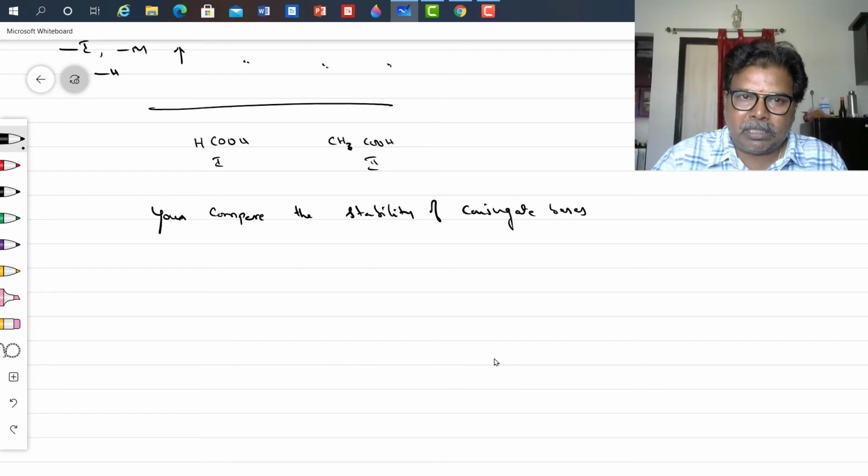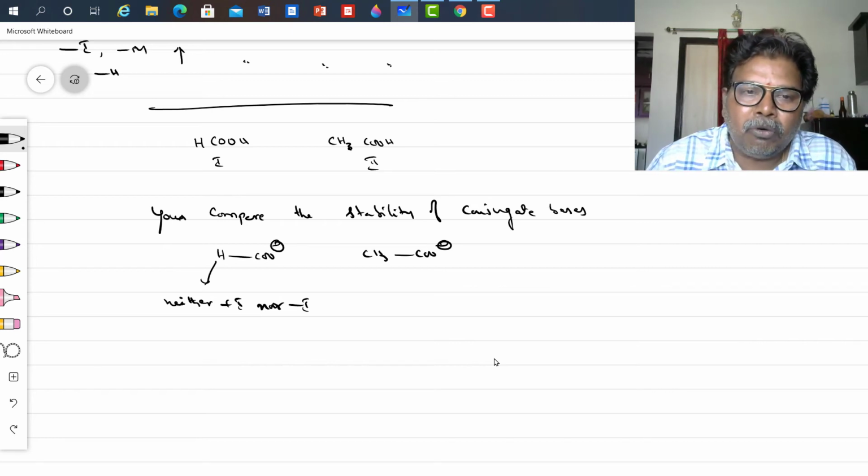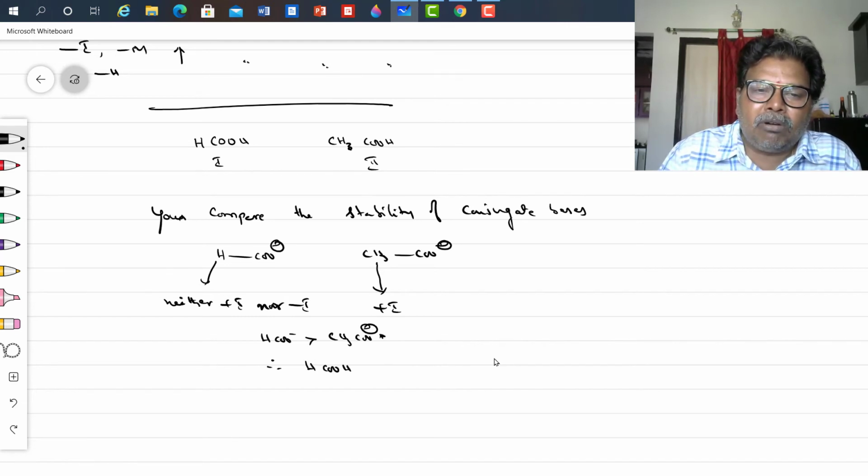Stability of conjugate bases. So HCOO minus, CH3COO minus. Hydrogen is neither plus I nor minus I, is it not? Whereas the methyl group is a plus I group. So therefore HCOO minus is more stable than CH3COO minus. Therefore, formic acid is a stronger acid than acetic acid.